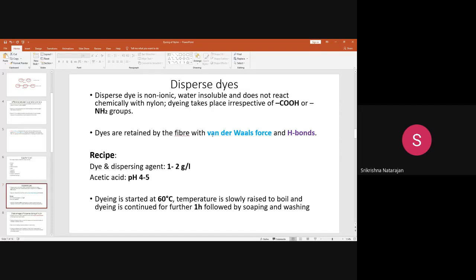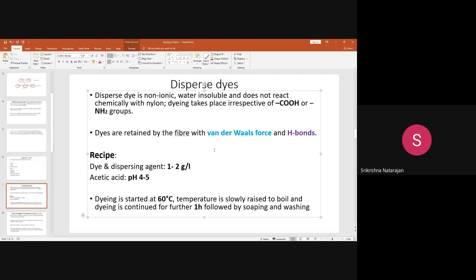So there is no ionic bonding or anything taking place. Only the van der Waals force and very few hydrogen bonds. Okay, mostly it is the van der Waals force of attraction.